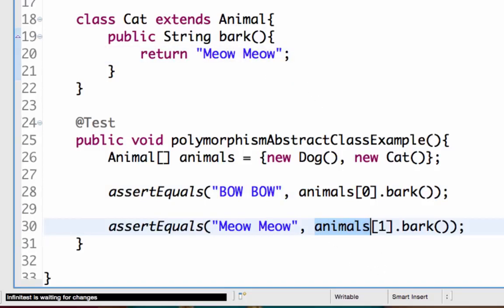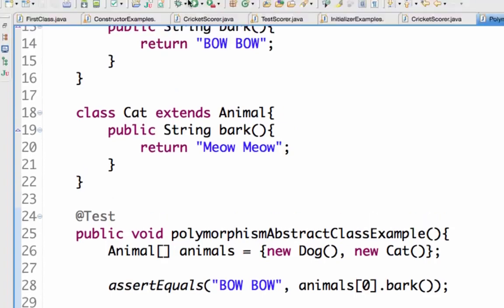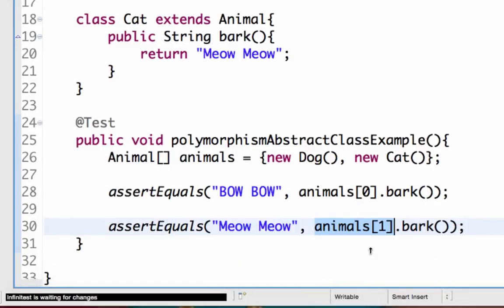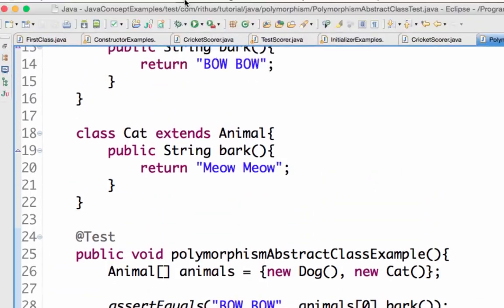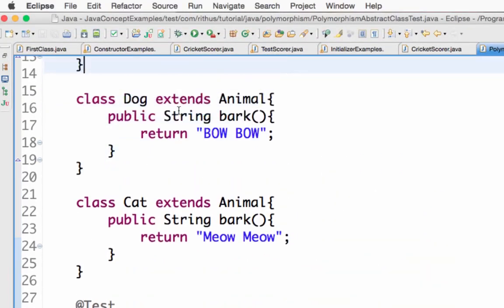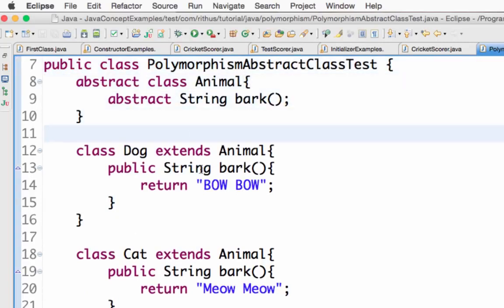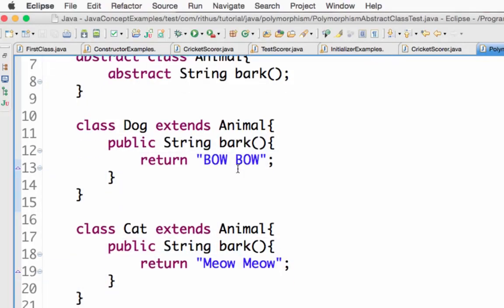And animals[1] is a cat, and it says meow meow. If you look at this, different methods are called. Here the cat's bark method is called, and here the dog's bark method is called.